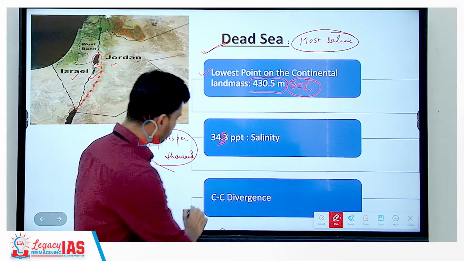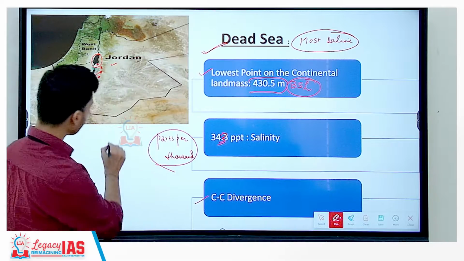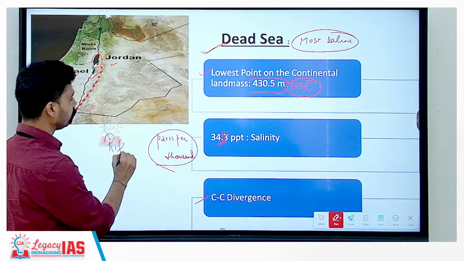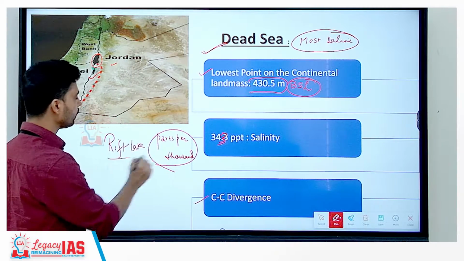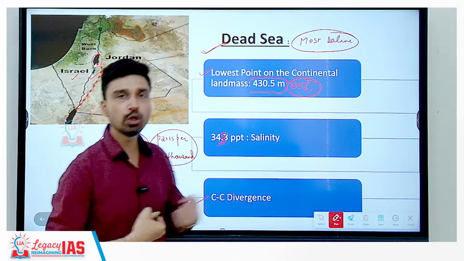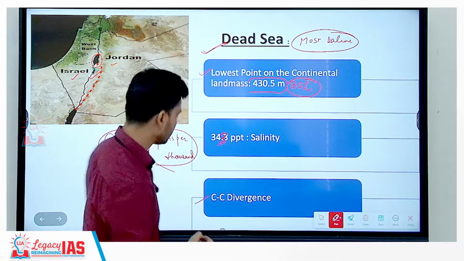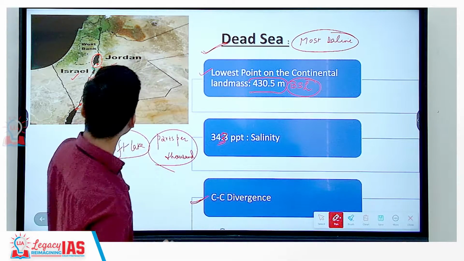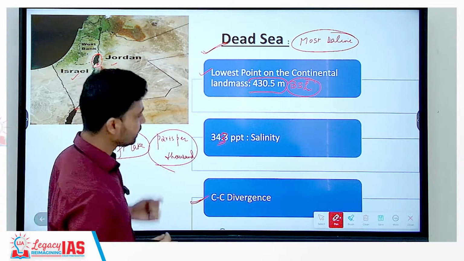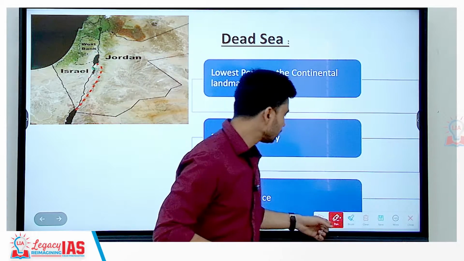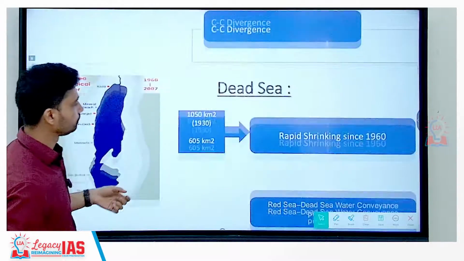Now, the Dead Sea is also an example of a rift lake. Again, rift lake we have discussed, it forms when the continental landmass is being pulled apart in two different directions, creating a valley-like structure. And thus, similarly, continental divergence is believed to be responsible for the development of the Dead Sea.